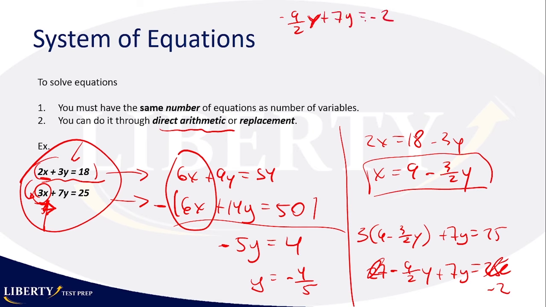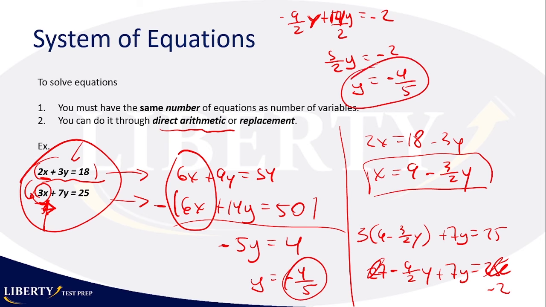We're trying to get the value for y, so let me turn this 7 in halves, so that'll be the same as 14/2, right? So minus 9/2 plus 14/2 will be 5/2, and that is equal to minus 2. So y will be equal to minus 4/5. The same thing, we get the same thing. Okay, so you have those two ways to solve your equations, either by adding, subtracting, or doing some other arithmetic operation, or by substituting, replacing.